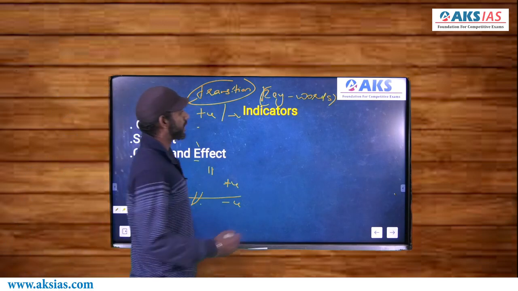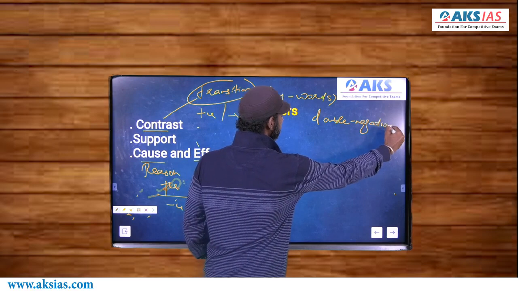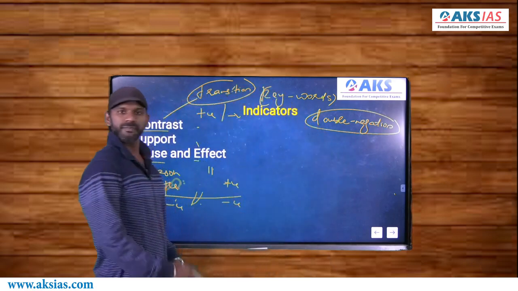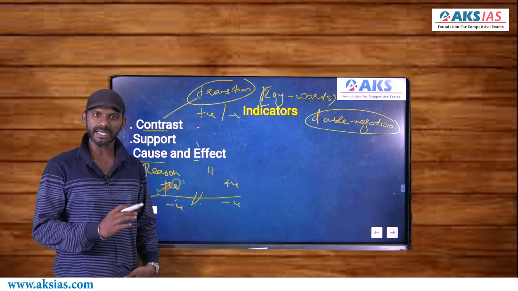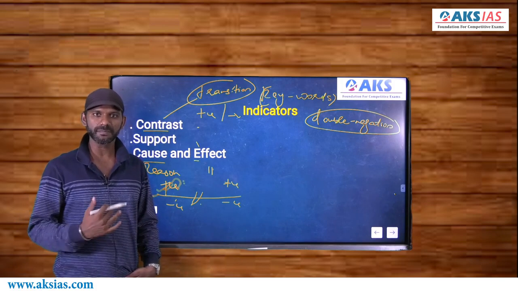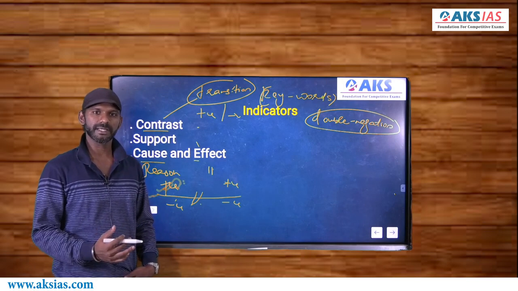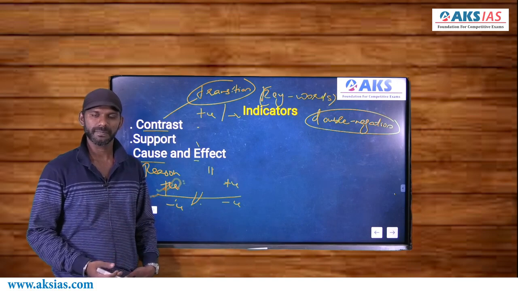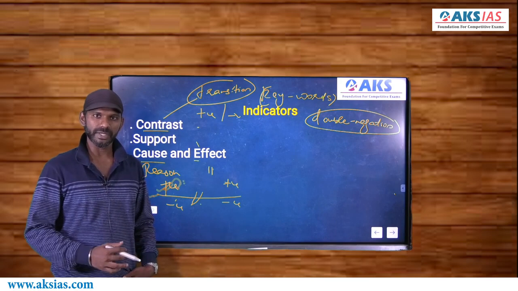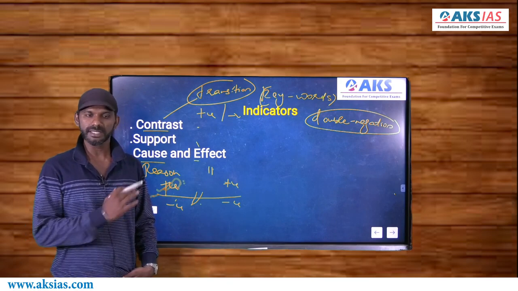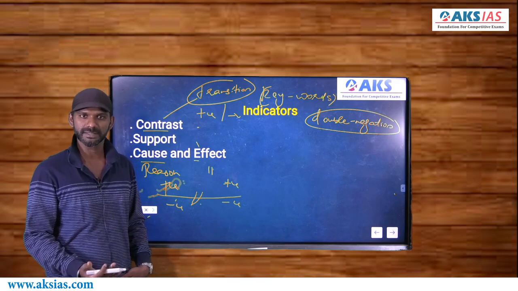Now there is a concept called double negation. This concept will surely help us eliminate options in the case of both reading comprehension and logical reasoning. Double negation means when two negative terms come together, the meaning becomes positive. Now, as you know, minus to minus is plus, right? If I say not impossible, not is a negative word, impossible is also a negative word, two negative terms coming together, double negation, not impossible becomes a positive word, which means possible, right?